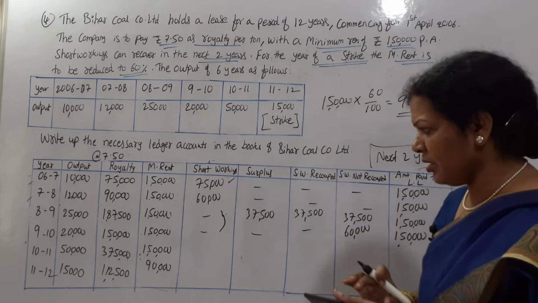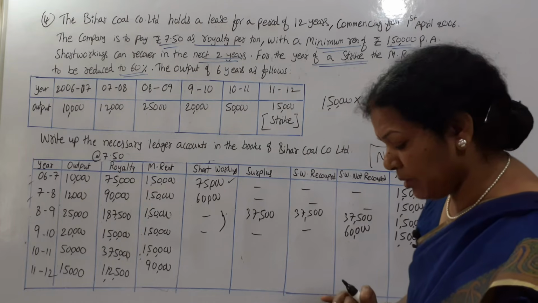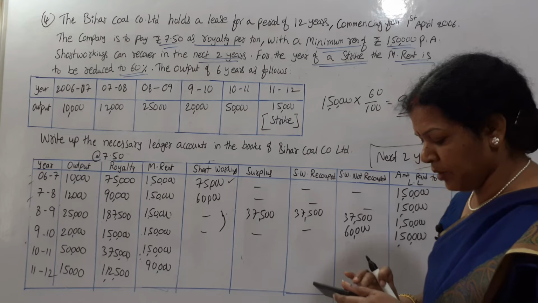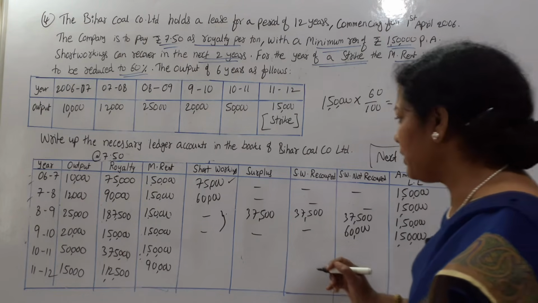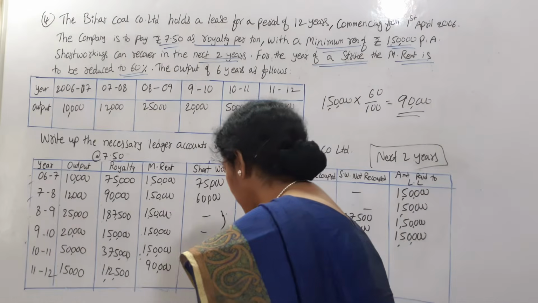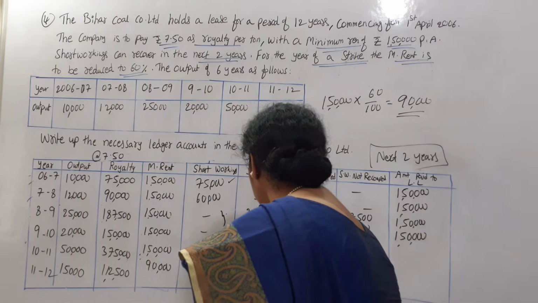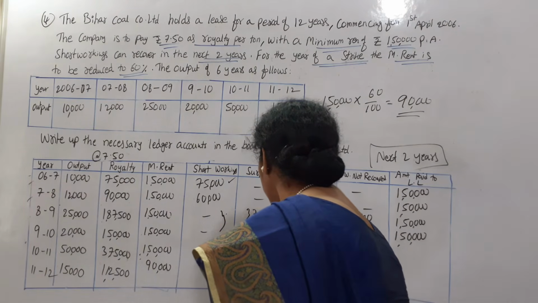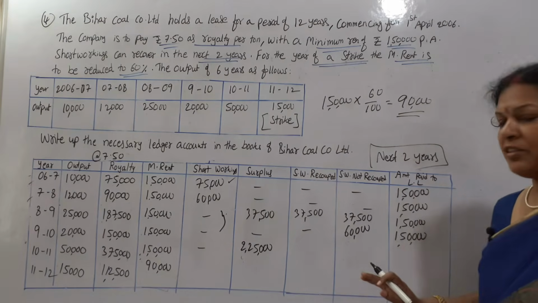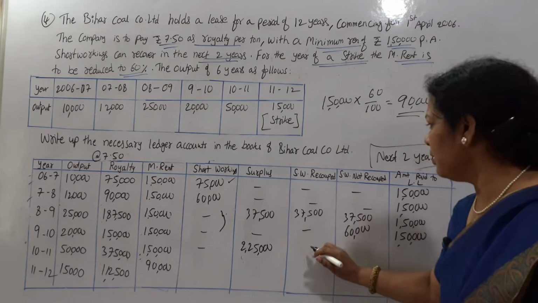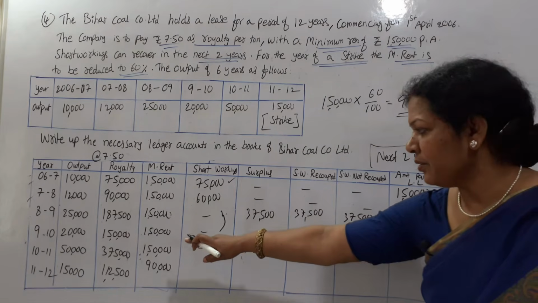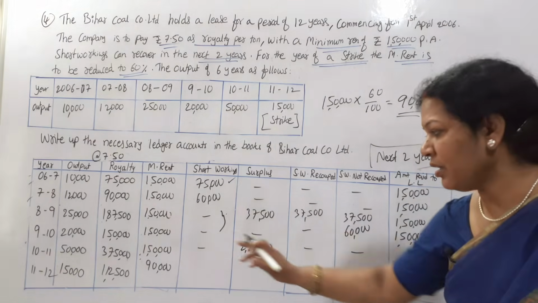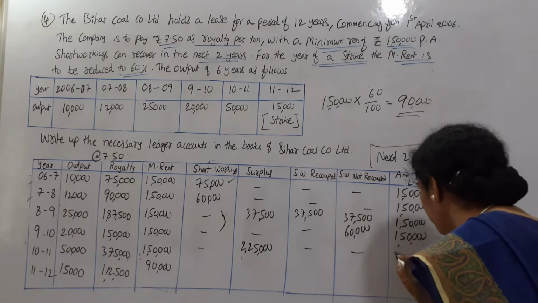How much is it? 3,75,000 minus 1,50,000, it is 2,25,000 is the surplus. So entire surplus is here. What can we do? We can just simply keep it over there, and whichever is highest, that will be paid to the landlord, 3,75,000.